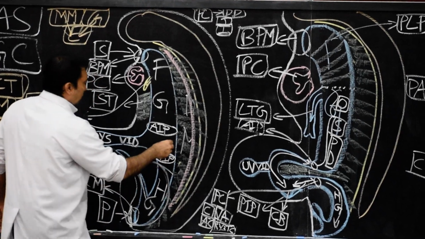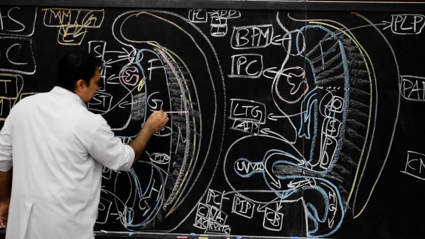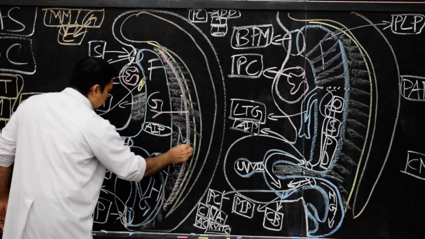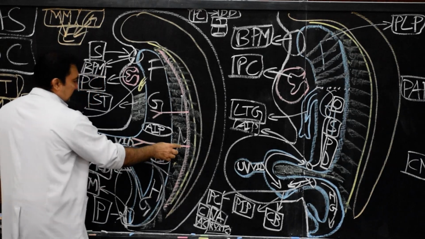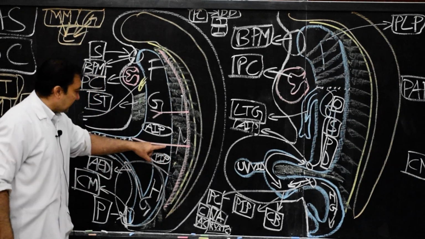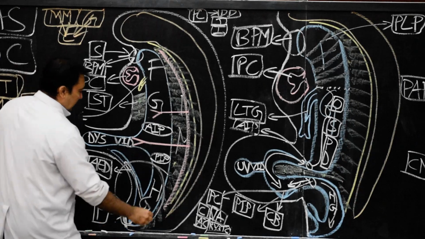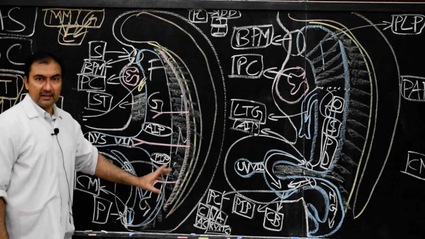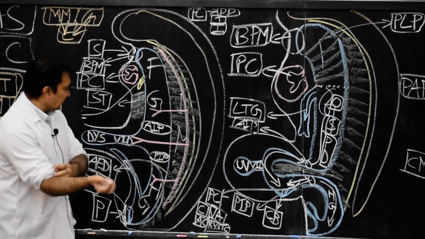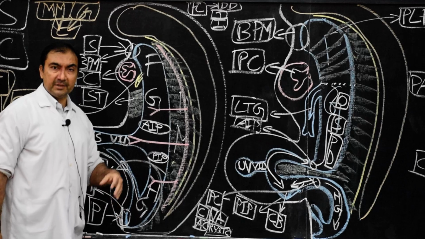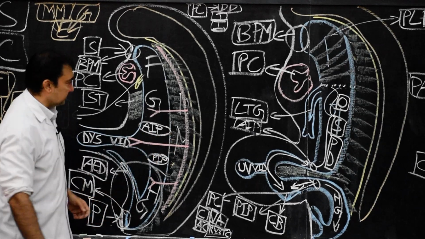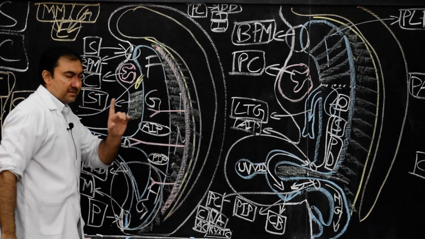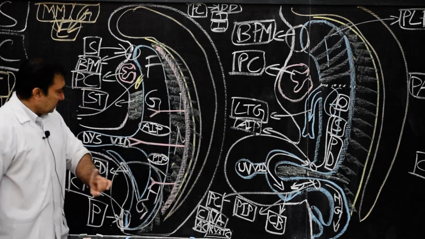Therefore, number 1 is the celiac artery, the artery of the foregut. Number 2 we show as the superior mesenteric artery, the artery of the midgut. And this we show as the inferior mesenteric artery, the artery of the hindgut. The names of these three arteries can be asked in viva or MCQs or one mark question answers. So here we show the dorsal aorta and its three branches in the embryonic stage.